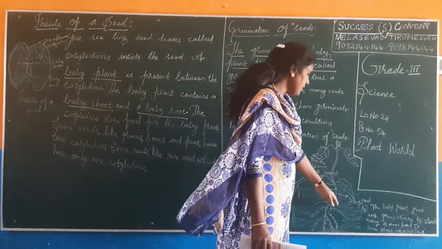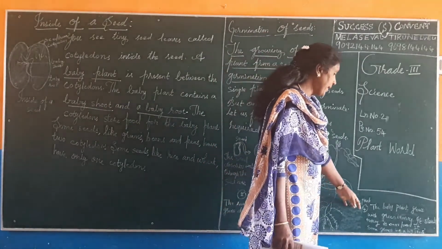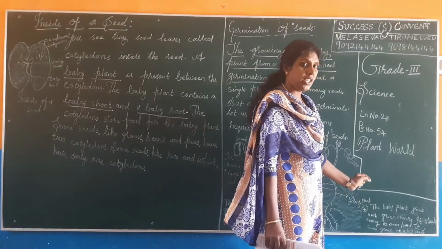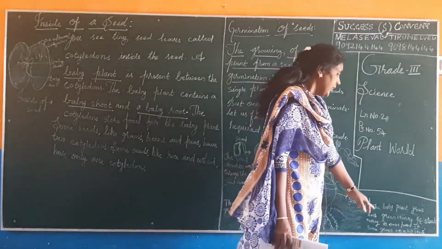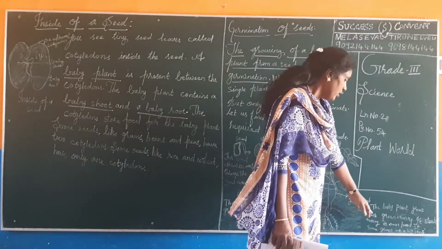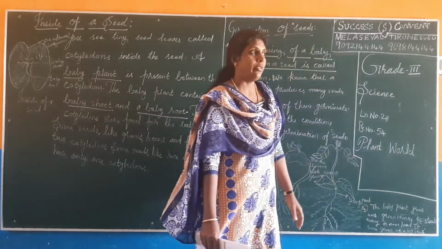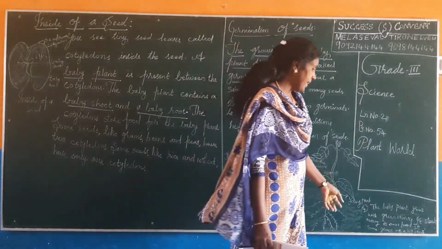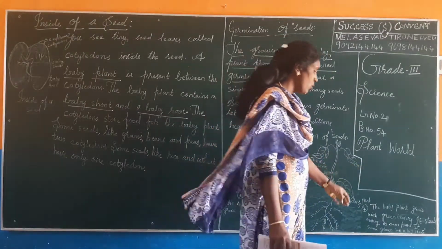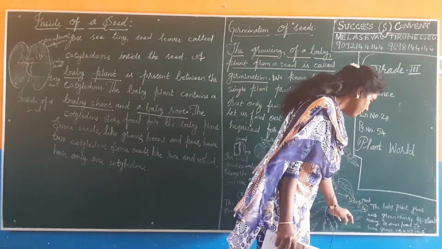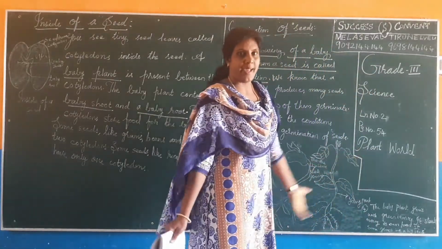You can see here, this is a young plant. The baby plant grows with green leaves. It starts making its own food. So the baby plant grows with green leaves. It starts making its own food. It soon grows into a big plant.